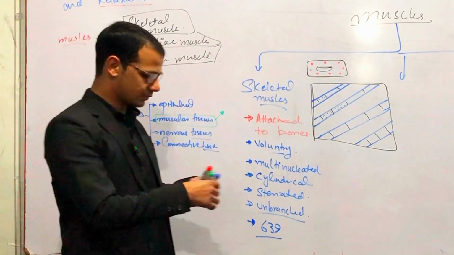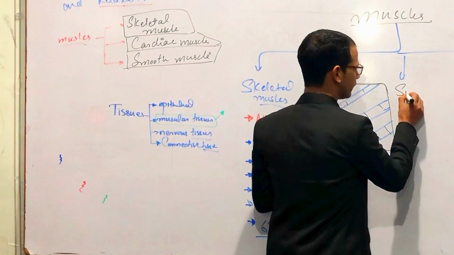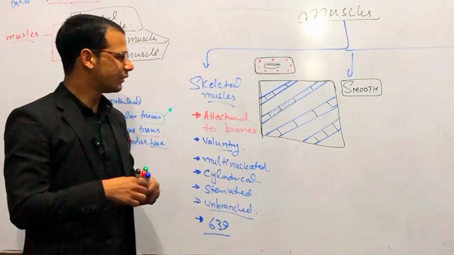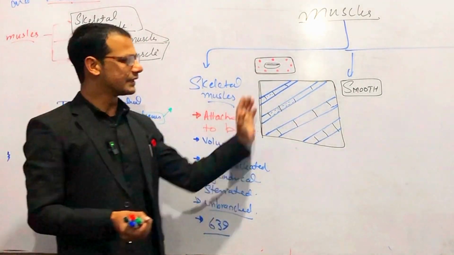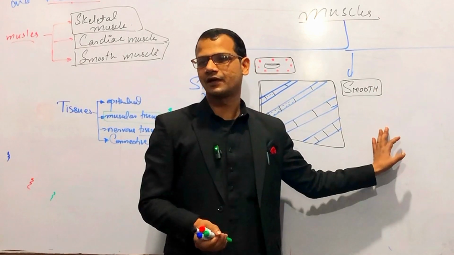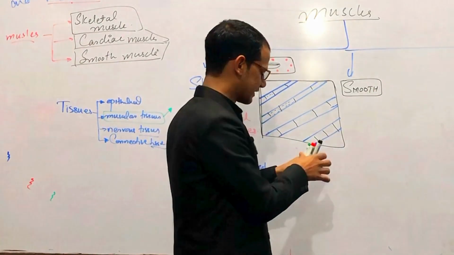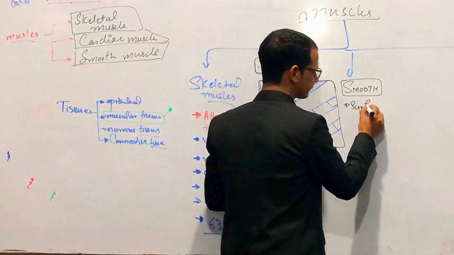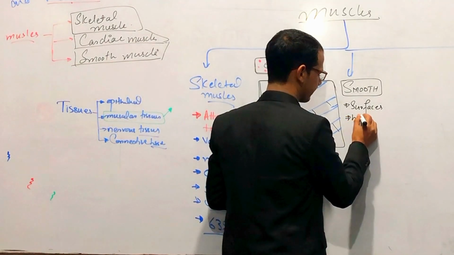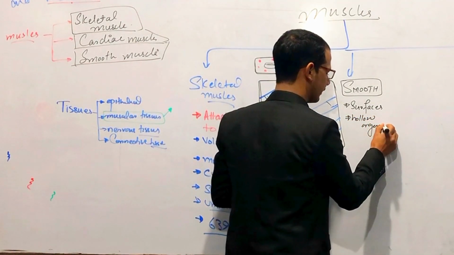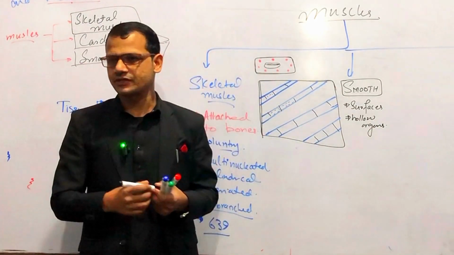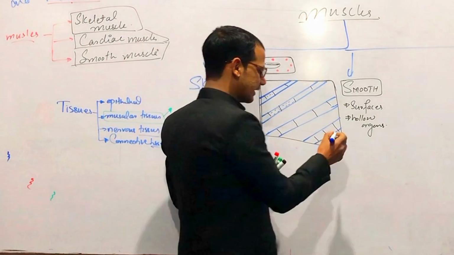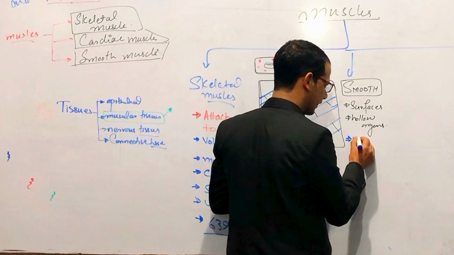The next muscle is smooth muscle. Basically, we will discuss the skeletal muscles because the other muscles are involuntary in action and we cannot control them, right? Smooth muscles are present in hollow organs like the stomach, lungs, intestines, kidneys. These are smooth muscles. These smooth muscles are uninucleated.